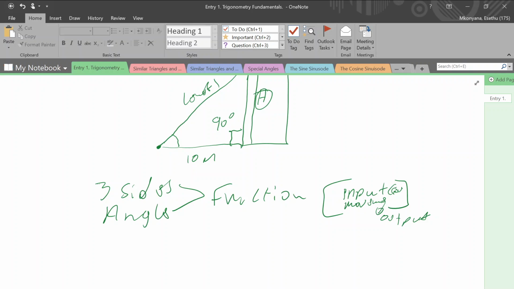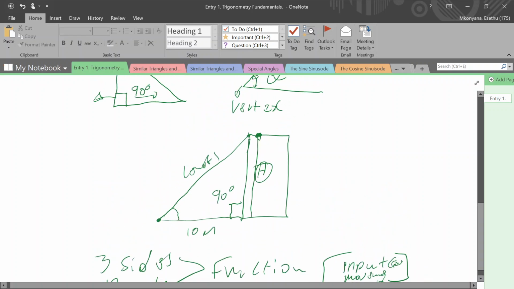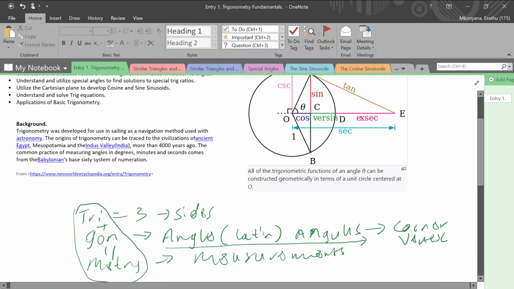Measurement, because these are measurements. Anything that can be quantified in this sense, or that can take the properties that we develop when using trigonometry, becomes part of the application of trigonometry. And that is what mathematics is all about in essence.